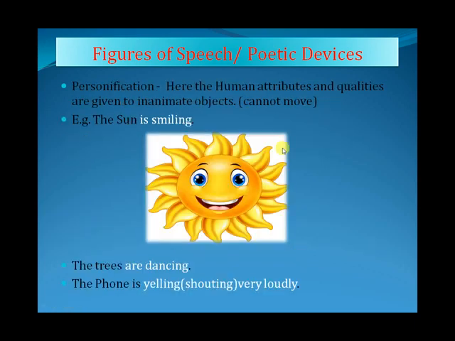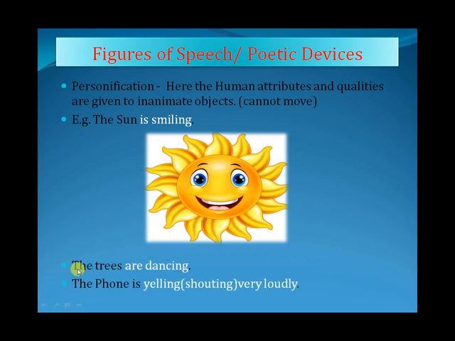Now the next one is personification. In personification, human attributes and qualities are given to inanimate objects. Inanimate objects here does not mean non-living things, but those which cannot move, because we see in personification many times that two living things are also compared to each other, meaning they are given human attributes but which cannot move. Example, the sun is smiling. Now see, this is an attribute, the attribute of smiling of a human being is given to the sun.